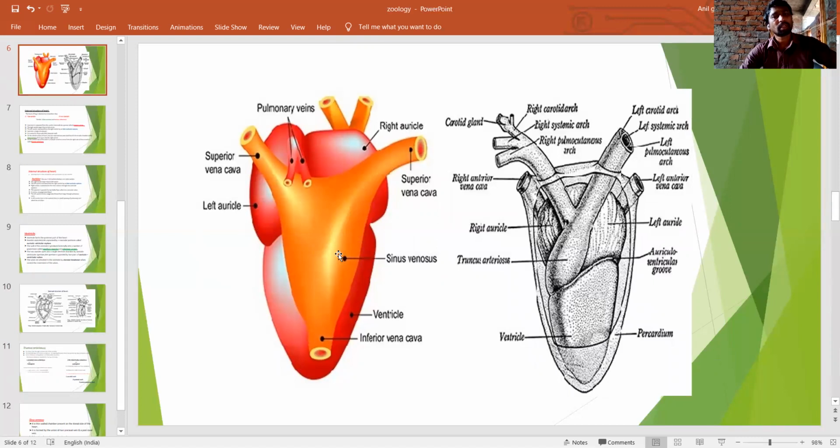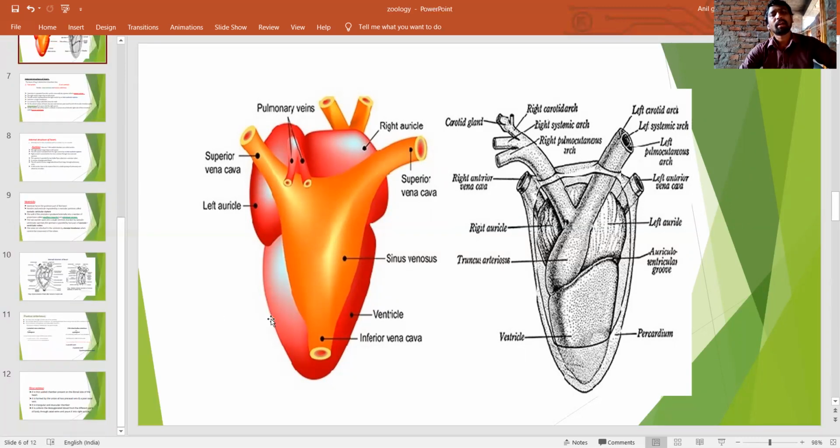The sinus venosus opens into the right auricle through the sino-auricular aperture, guarded by sino-auricular valves. What is the function of the valves? They prevent the backward flow of blood.